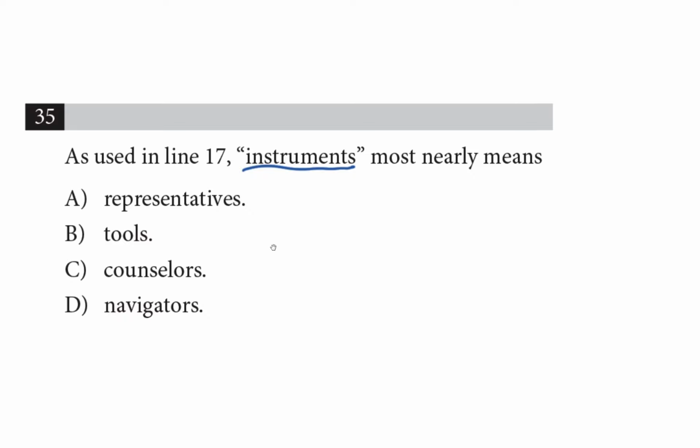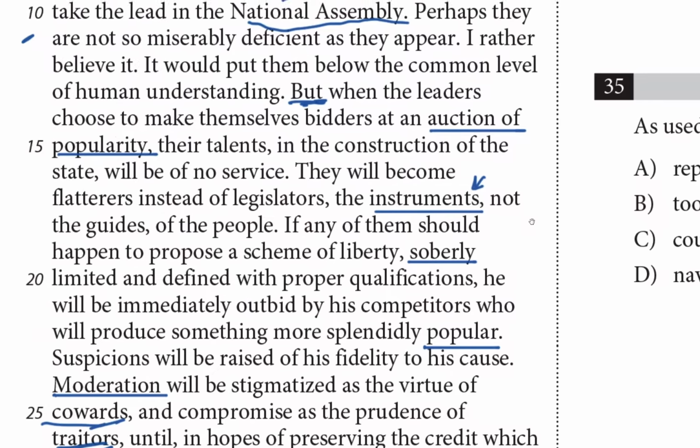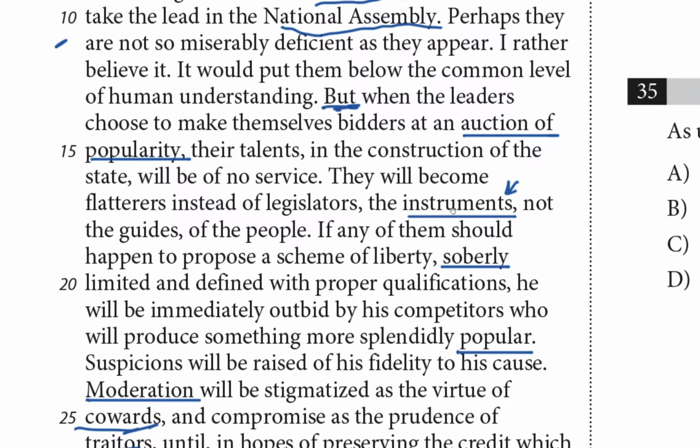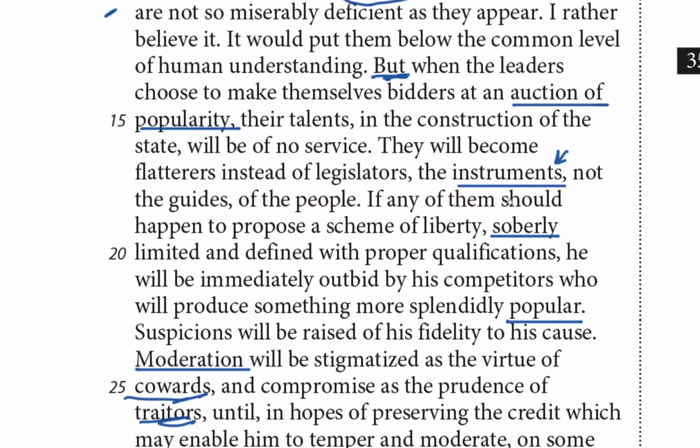How is the author, Burke, using the word instruments? And during the active reading phase, I not only underlined it, I drew a little arrow to it. Okay, let's find the beginning of the context up here. But when the leaders choose to make themselves bidders at an auction of popularity, their talents in the construction of the state will be of no service. They will become flatterers instead of legislators, the blank, not the guides of the people.